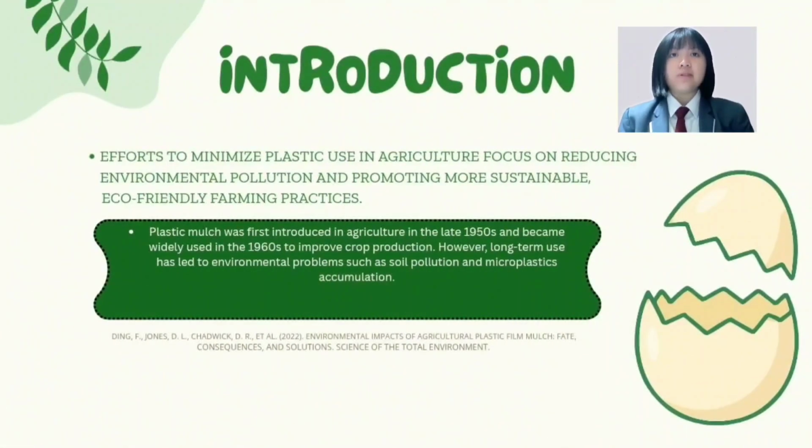Introduction. Efforts to minimize plastic use in agriculture focus on reducing environmental pollution and promoting more sustainable, eco-friendly farming practices. Plastic mulch was first introduced in agriculture in the late 1950s and became widely used in the 1960s to improve crop production. However, long-term use has led to environmental problems such as soil pollution and microplastics accumulation.